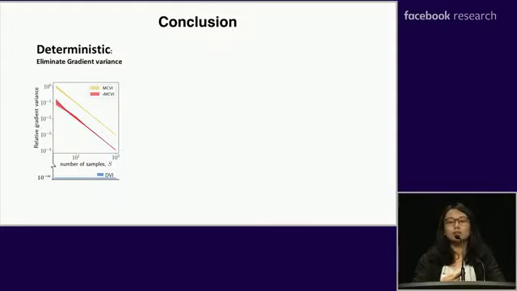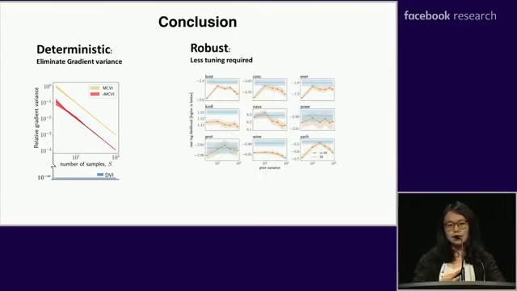So in conclusion, in this work, we propose a deterministic approximation method for the ELBO, which eliminates the gradient variance usually occurring in sampling-based methods. We also provide this empirical Bayes method for the prior tuning issue, which requires much less tuning for the prior. And these two methods together can make the Bayesian neural network with variational Bayes much more stable and robust.